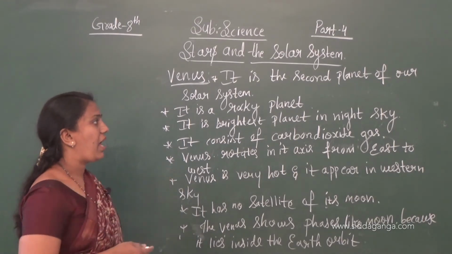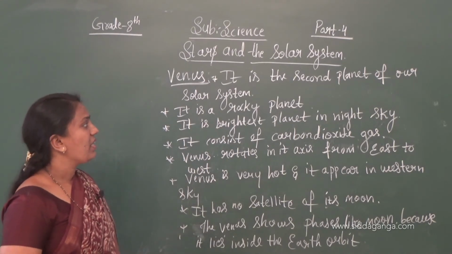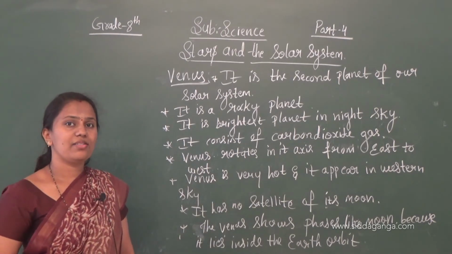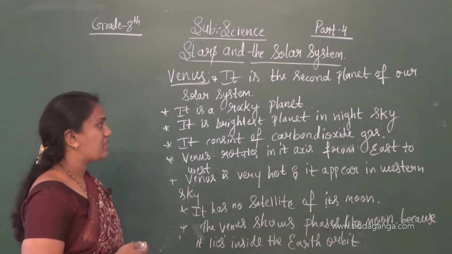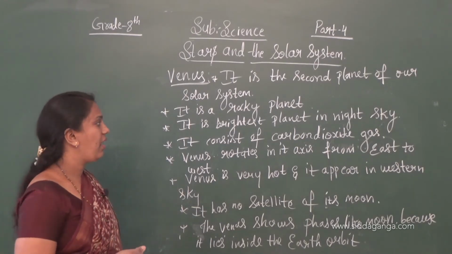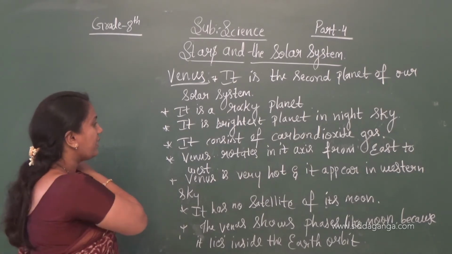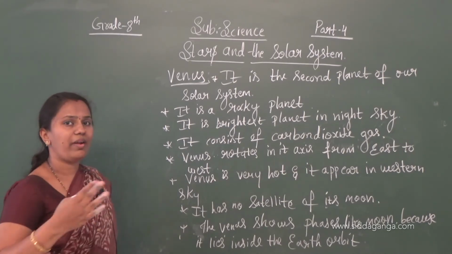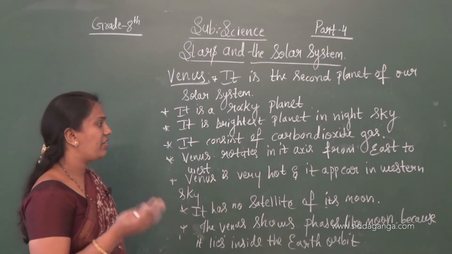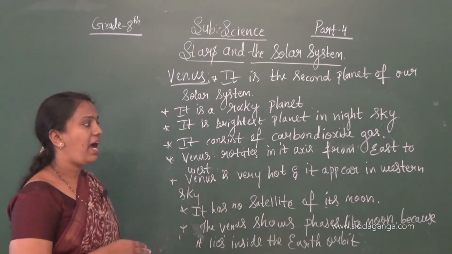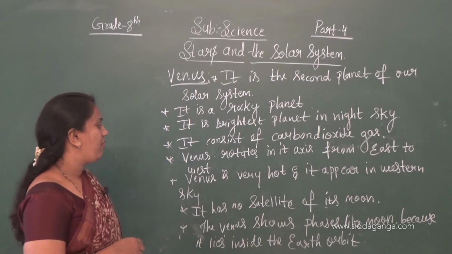So it is the second planet of our solar system. It is a rocky planet, meaning it consists of rocks, and it is the brightest planet in the sky. It consists of carbon dioxide gas, and it rotates on its axis from east to west. It is very hot, and it appears in the western sky.